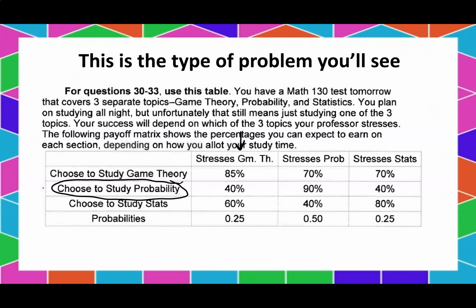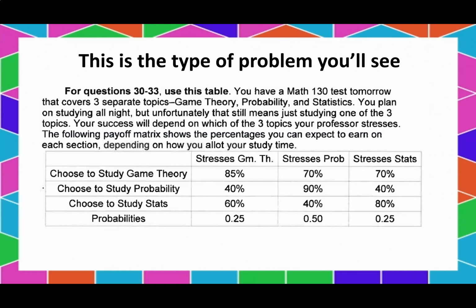But if you study probability and the test is mainly on probability, you're going to get a 90. That's pretty sweet. How about if you choose to study probability and it stresses statistics, you are going to get a 40%. So what should you do?